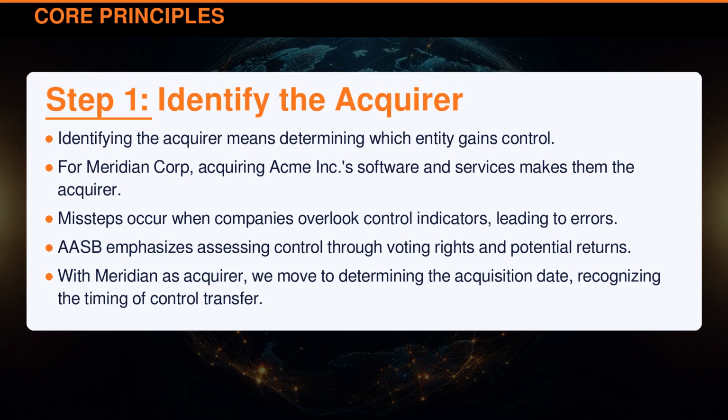Identifying the acquirer means determining which entity gains control. For Meridian Corporation, acquiring Acme Incorporated software and services makes them the acquirer. Missteps occur when companies overlook control indicators, leading to errors. AASB emphasizes assessing control through voting rights and potential returns. With Meridian as acquirer, we move to determining the acquisition date, recognizing the timing of control transfer.